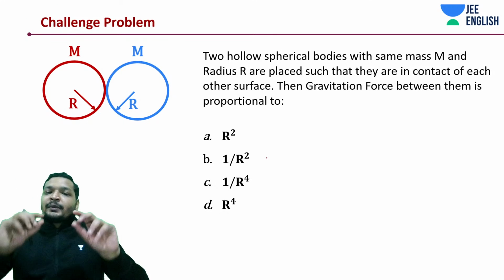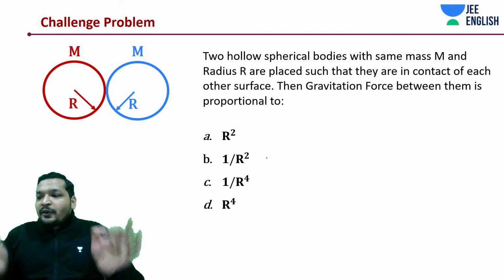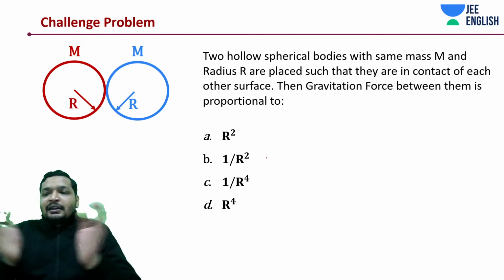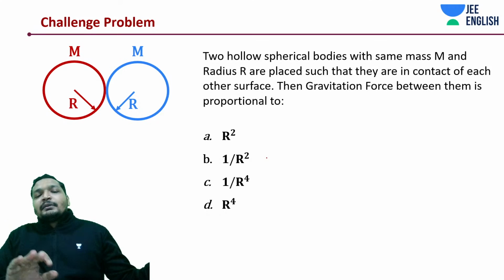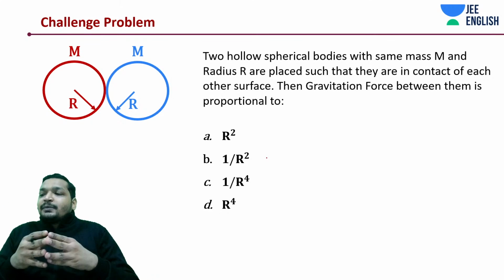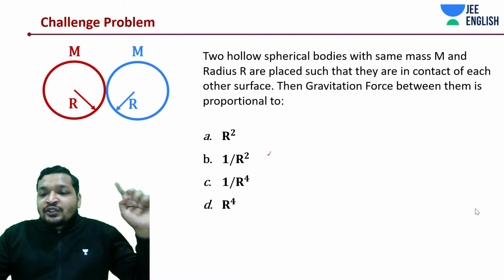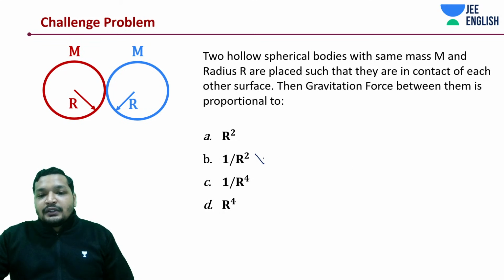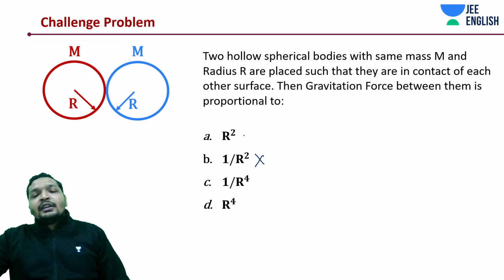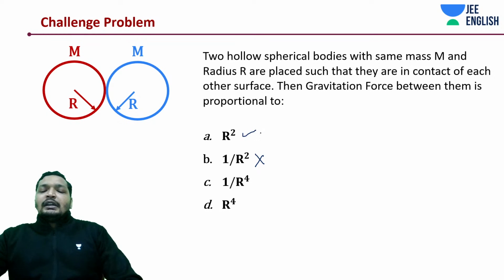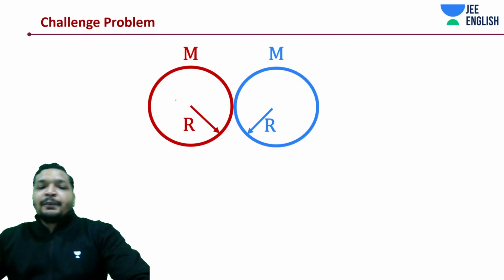Okay, assume this to be a very thin shell-based problem. We'll be going into many shell-based problems, but before that, understand this shell-based problem. That's the reason I got both of them: there is a sphere-based problem and there is a shell-based problem. Try to think about it carefully. If you have been thinking about it carefully, you definitely know the answer is not 1 by r square. Okay, let's get into this problem. It's a simple problem.